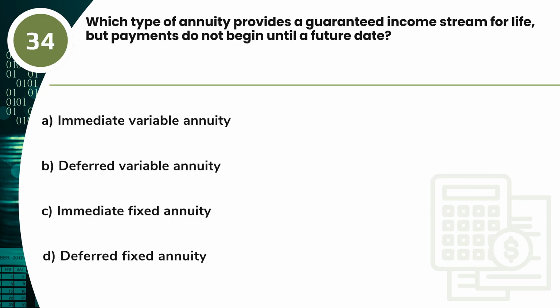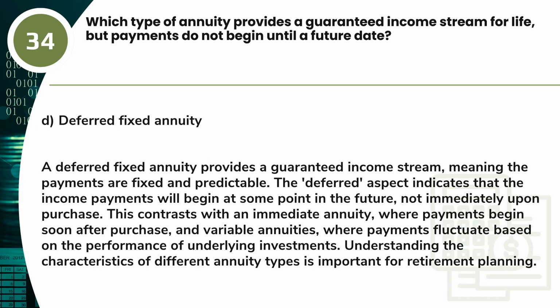Question 34. Which type of annuity provides a guaranteed income stream for life, but payments do not begin until a future date? A. Immediate variable annuity. B. Deferred variable annuity. C. Immediate fixed annuity. D. Deferred fixed annuity. Answer. D. Deferred fixed annuity.